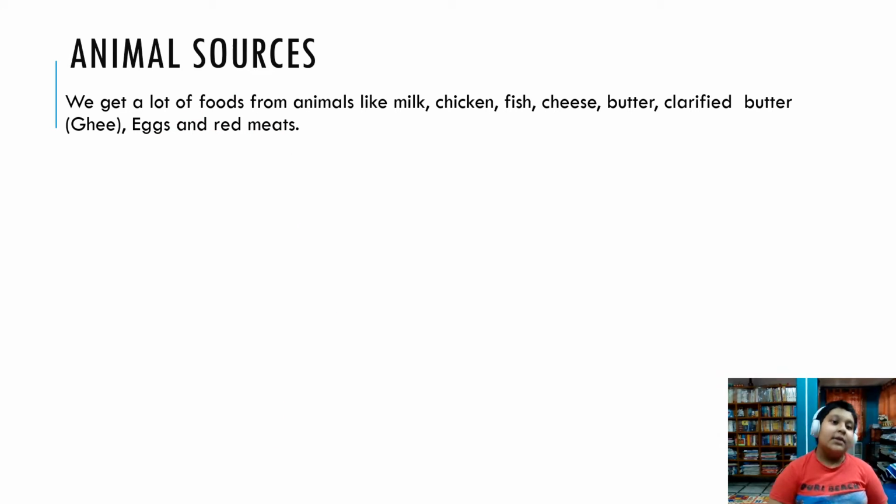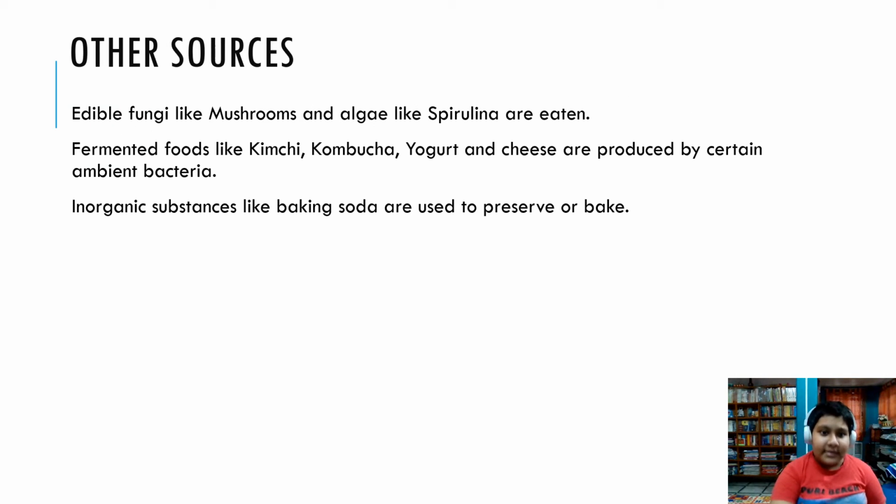So animals like hens provide us eggs. We get red meat from cows, pigs, and goats. We get white meat, namely chicken and fish, from hens and fish. We get cheese, butter, and clarified butter, that is ghee, from cows. Good to go.